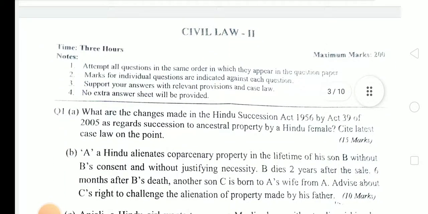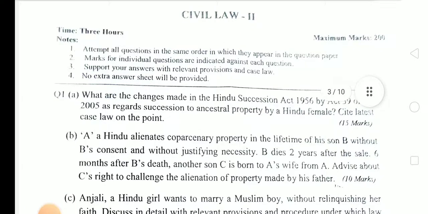Next question paper is Civil Law 2 question paper, time duration 3 hours, maximum marks 200.